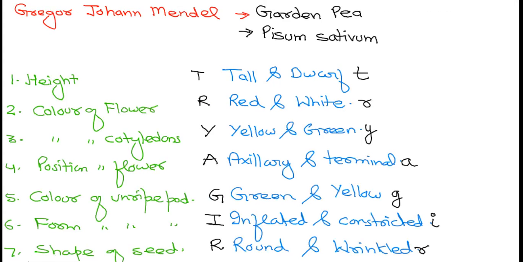So now, monohybrid cross. How to define monohybrid cross? Ma'am, in a cross where only a single trait is observed.